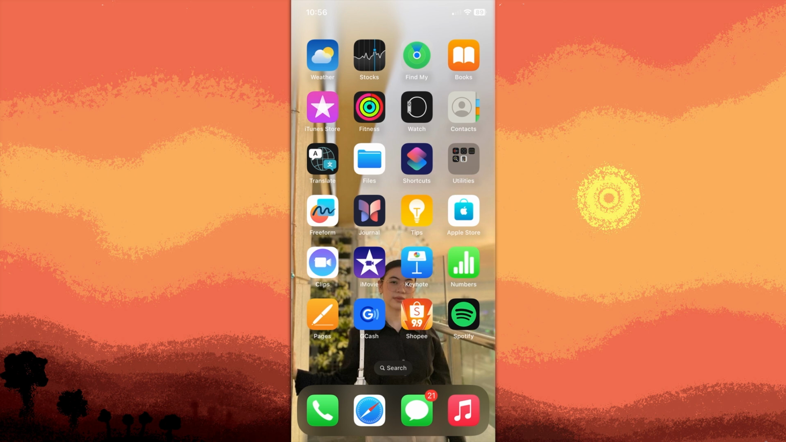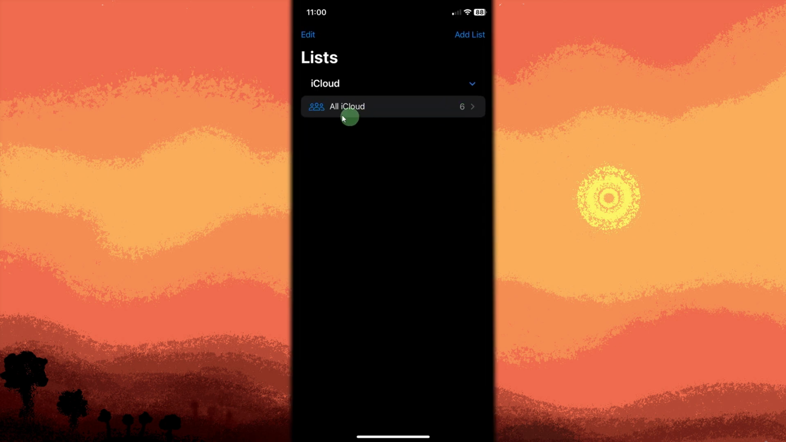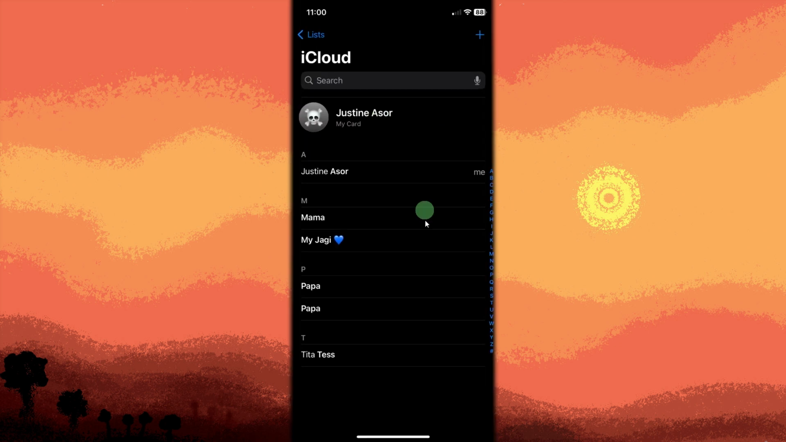In iOS 16 and later, there's a built-in feature to help you find and merge duplicate contacts. Open the Contacts app, go to All iCloud to ensure all contacts are visible. If duplicates are found, you should see an option to merge duplicate contacts in the Contacts app. Follow the prompts to merge them.